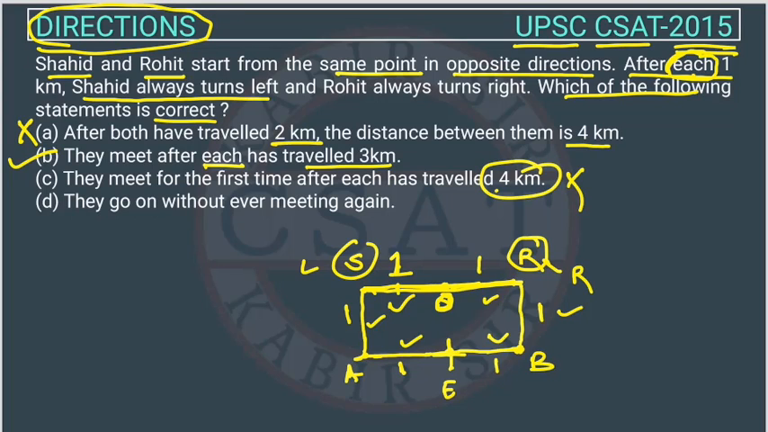They go on without ever meeting again. This is also wrong, right? Because they are meeting after 3 kilometers. So the answer is option B. The question is very easy, but it's kind of a puzzle, right? So we have to just read the question very carefully, and then we will get the answer.